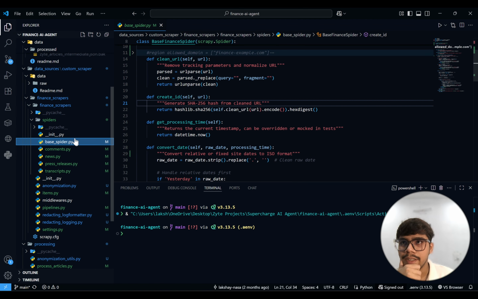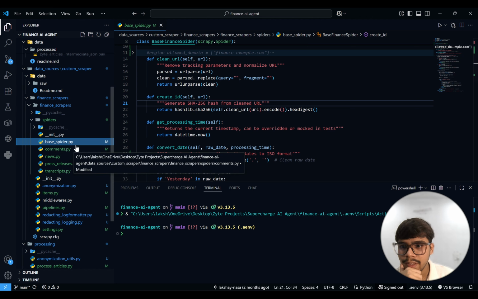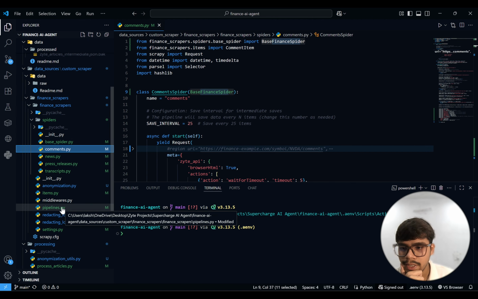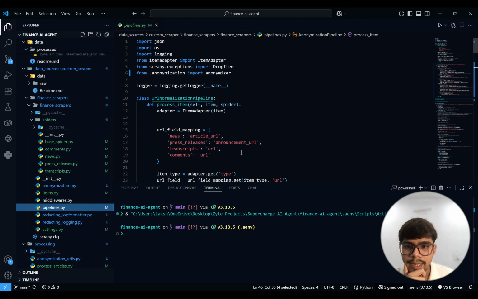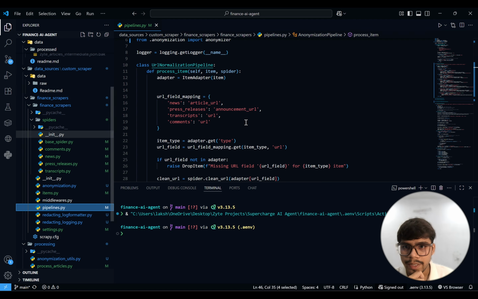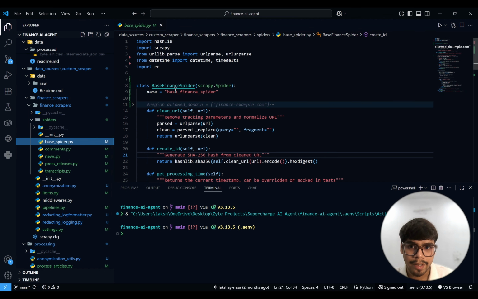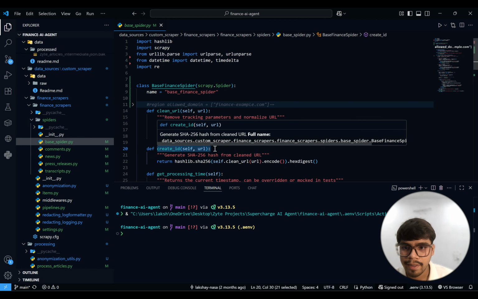One good thing here is we are not directly implementing the base spider functions in our spiders, right? We are using pipelines for that. So I think that's what makes Scrapy really cool, rather than using simple Python, right? So see, we know whenever we're in the spider, the pipelines are going to run along the way, right? So we import our base spider here. For example, let's consider one function. So for example, if there is a create ID, right?